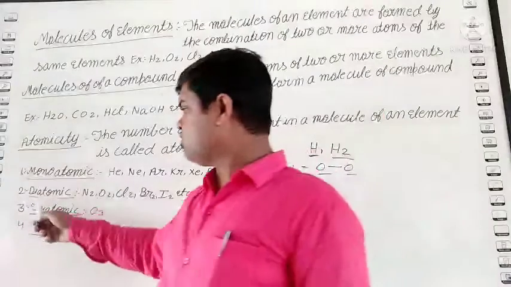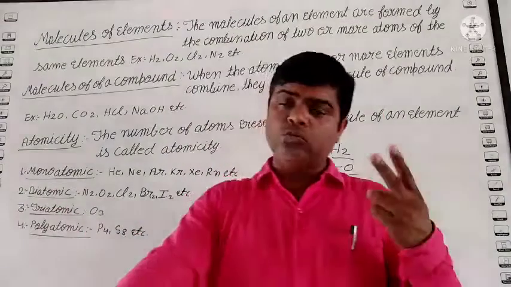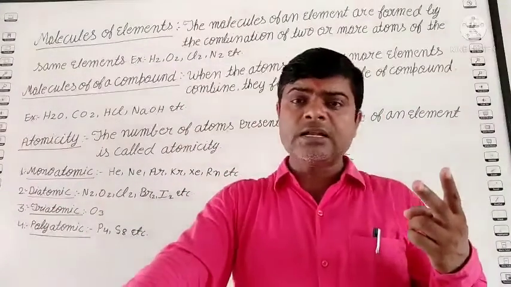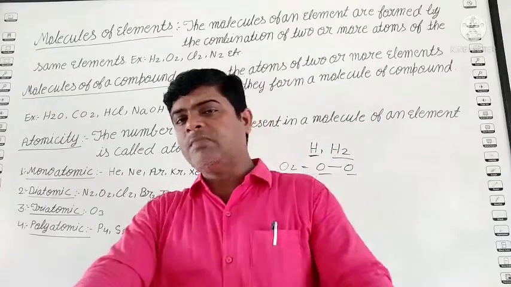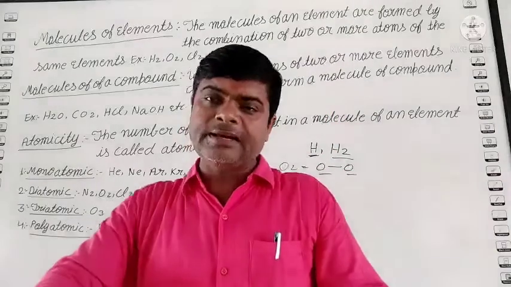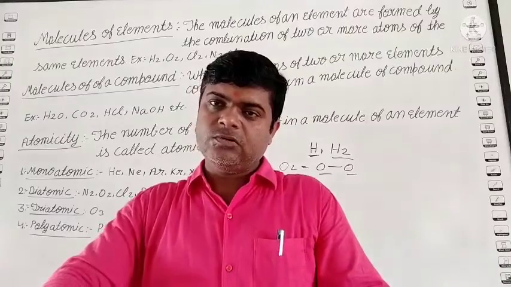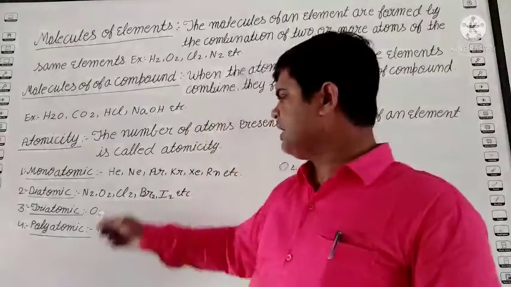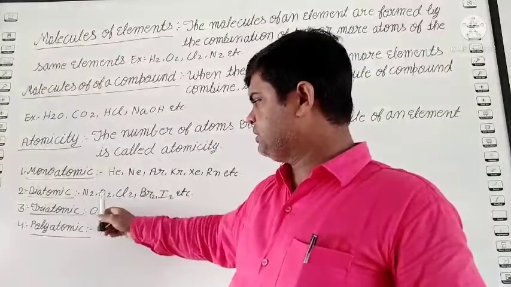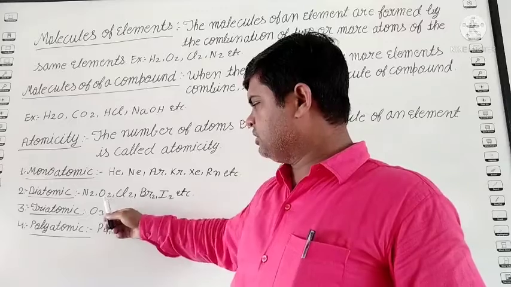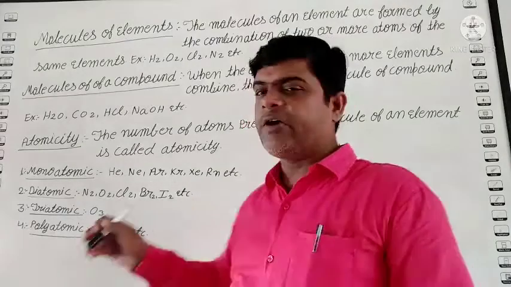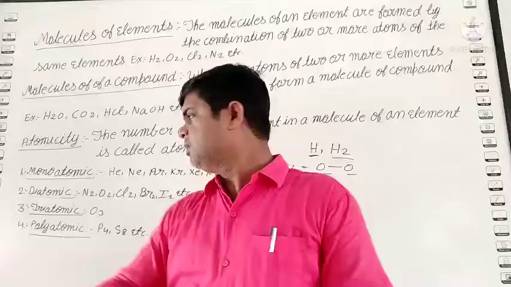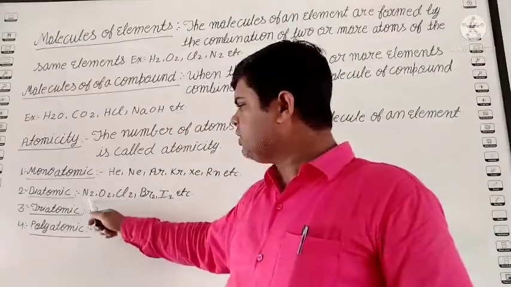Second one is the diatomic. Di means two. What is the definition? When two atoms join together and form a molecule, it is known as the diatomic molecule. Like nitrogen gas N2, oxygen gas O2, Cl2 chlorine gas, Br2 bromine, I2 iodine. See, N2: what does the 2 represent?